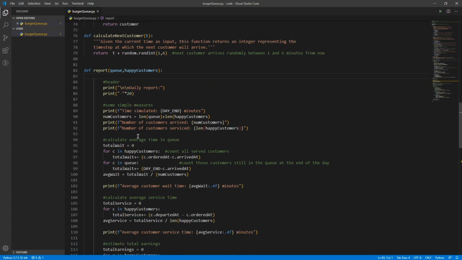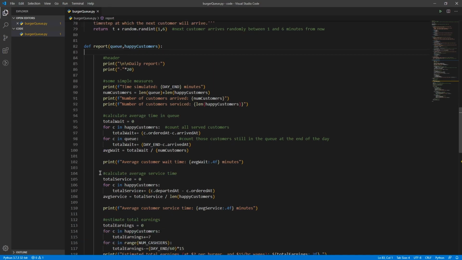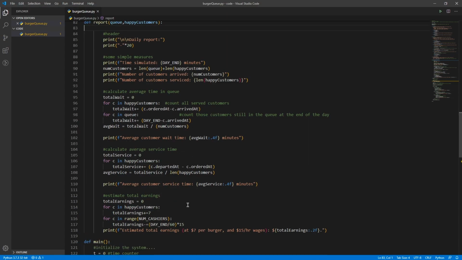The report method is just a way of calculating and displaying a number of measures of interest. So again, without this the whole simulation would be kind of useless. So it's going to run the whole simulation, then run report with all of the information that we have, and we'll get some useful outputs.